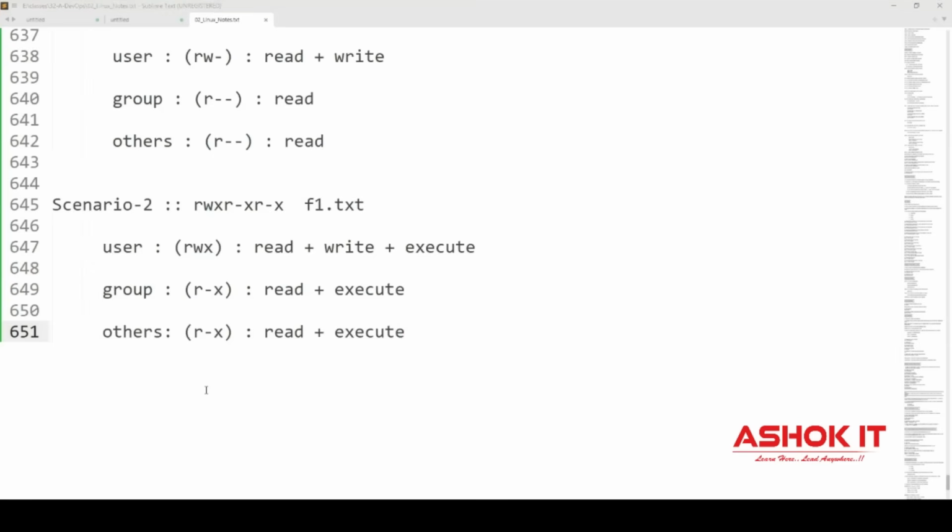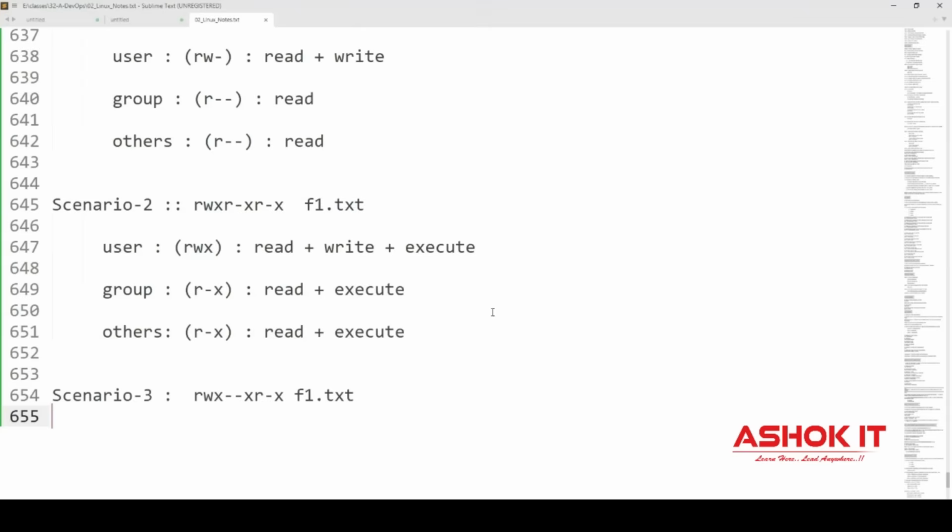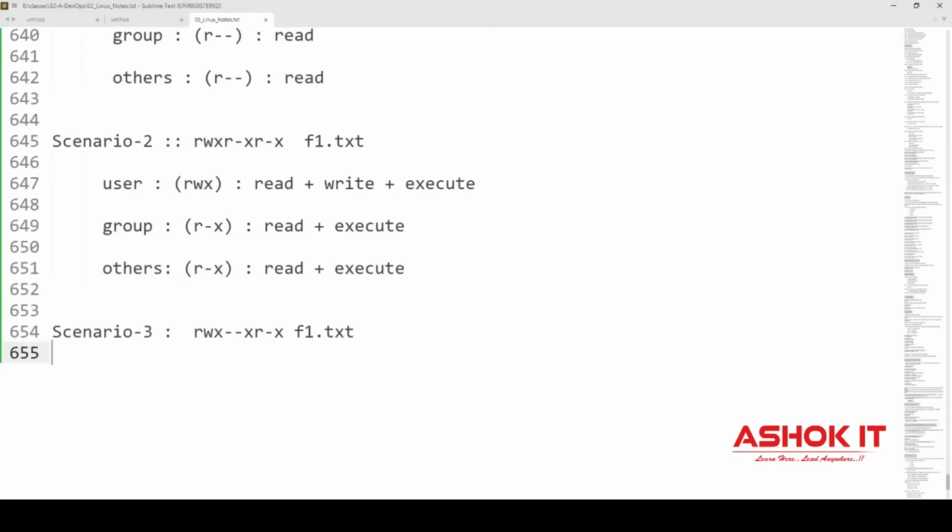Now I'm giving the third scenario. Can you tell me who has which permissions on this file now? Third scenario, can you guys tell me who has which permission now?